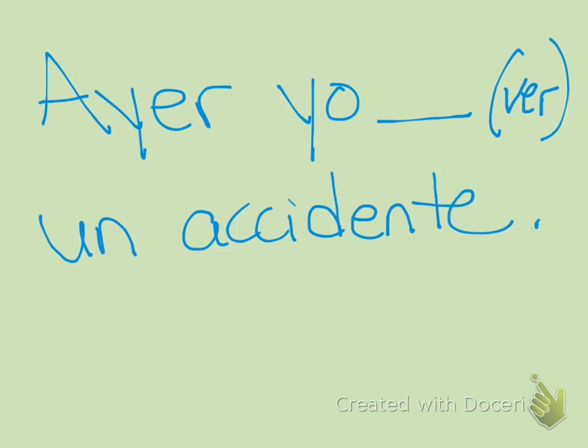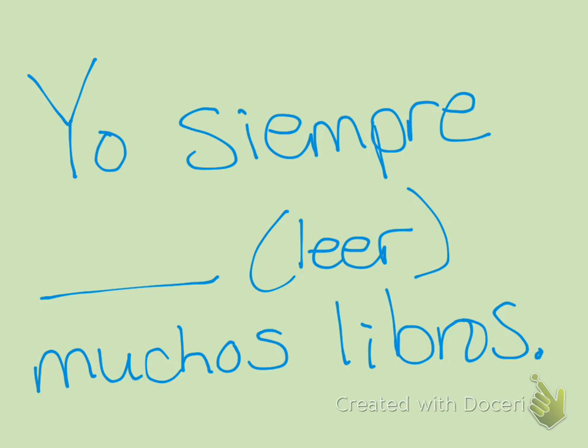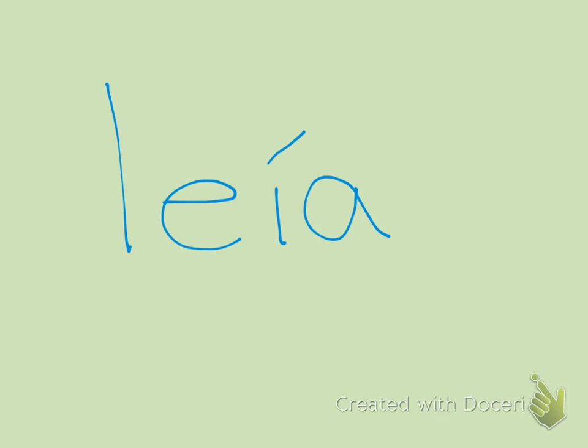Ayer yo blank un accidente, with the form of the verb ver. That one should be vi. You would use preterite because it's yesterday. It's something that happened and was completed in the past. Yo siempre blank muchos libros. What form of leer would you use? That should be leía. I always used to read a lot of books. Since it's always, that's a keyword for imperfect.